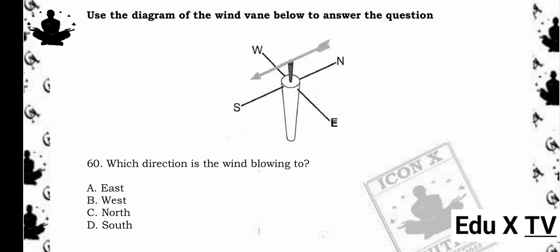Use the diagram of the wind vane below to answer the question. A picture of a wind vane pointing south. 60. Which direction is the wind blowing to? A. East. B. West. C. North. D. South. The answer is D. South. Reason being, a wind vane points in the direction the wind is coming from, so if it points south, the wind is blowing towards the south.